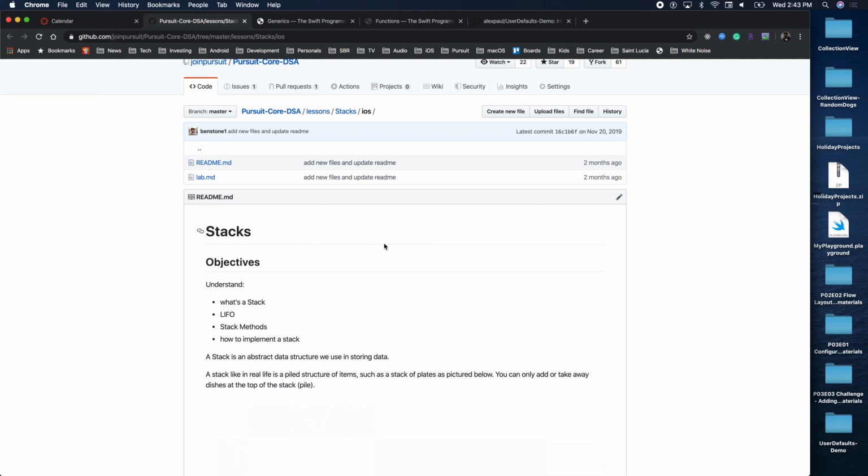If I was to create an int stack that only works with integers, it would look something like this. Private var, let's call it elements, and we would have an array of integers like this. But this would only work with integers. Do we agree? This stack would only work with integers because the elements here is an array of ints. But that's not what we want. We want our stack to work with any type.